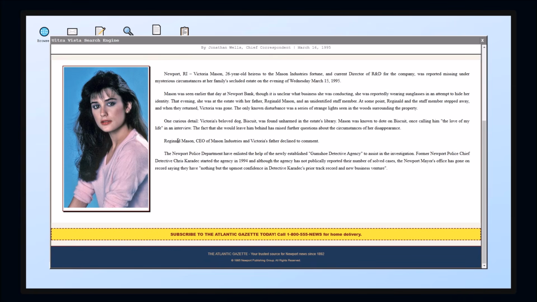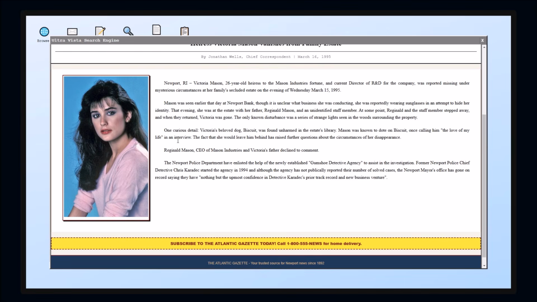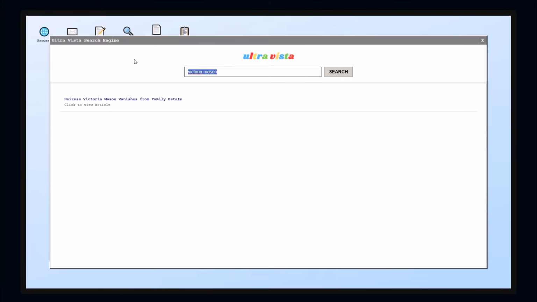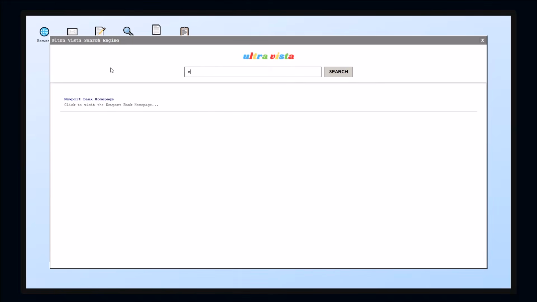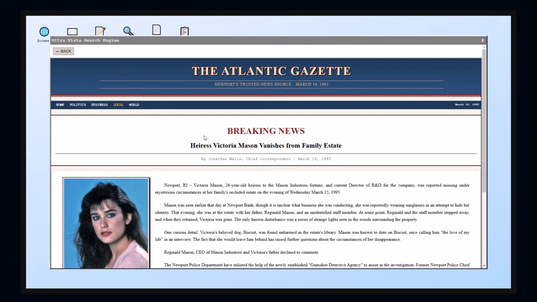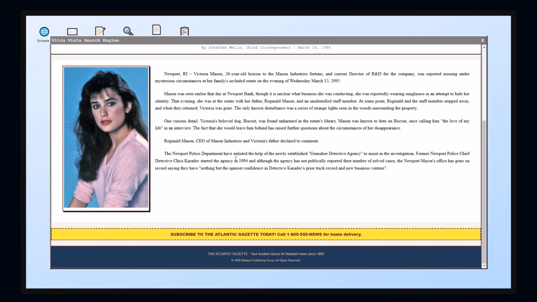Okay, so Mason was seen earlier at Newport Bank. Unclear what she was doing. So, maybe we could... Let's see if this is a thing we can do, like search for Newport Bank. Yeah, we can. Great, so let's go back to Victoria Mason, though. I didn't finish reading that. I'm just double checking that we can do searches.